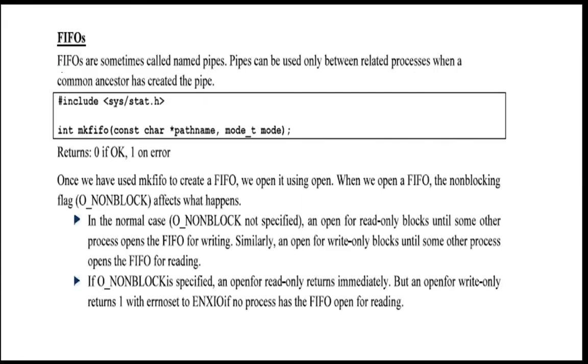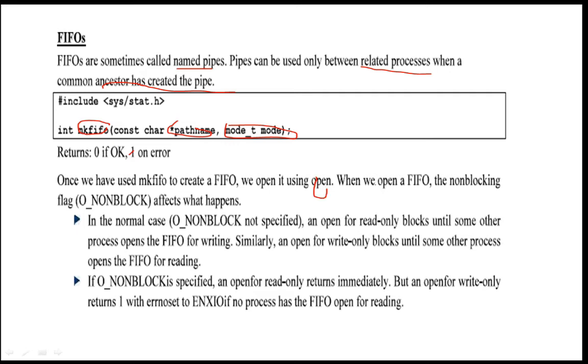Now FIFOs. FIFOs are sometimes called named pipes. Pipes can be used only between related processes when a common ancestor has created the pipe. To create a named pipe, you use the mkfifo function. Here you give the pathname where you have to create it and the mode in which you want to create your FIFO. On success it is going to return 0, else it is going to return -1 on error.